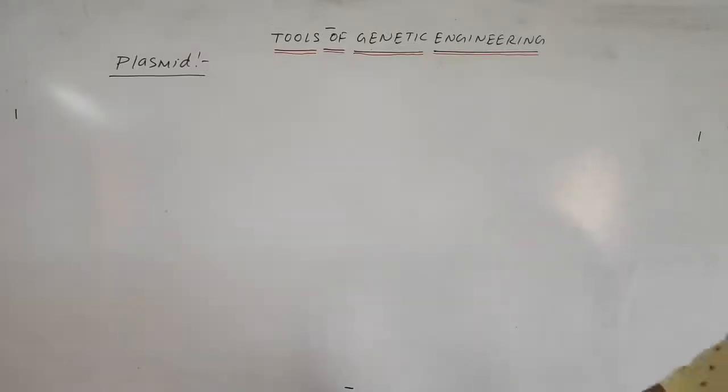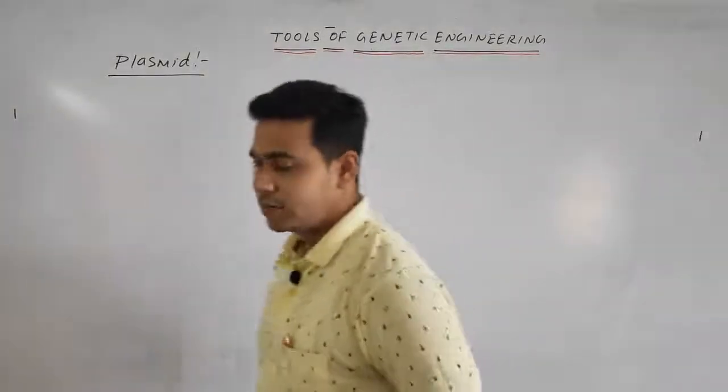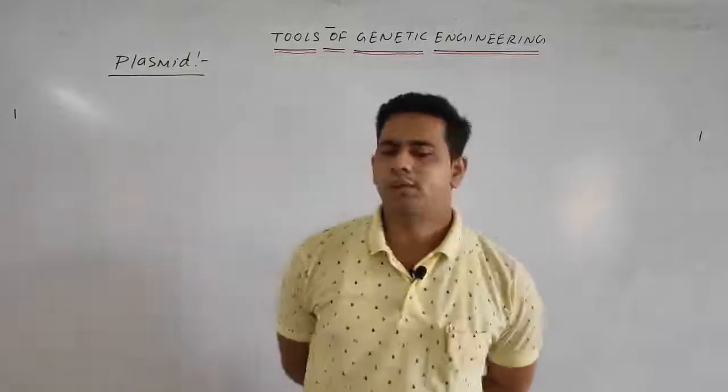Next we'll discuss our first cloning vector, that is your plasmid. So what is plasmid?